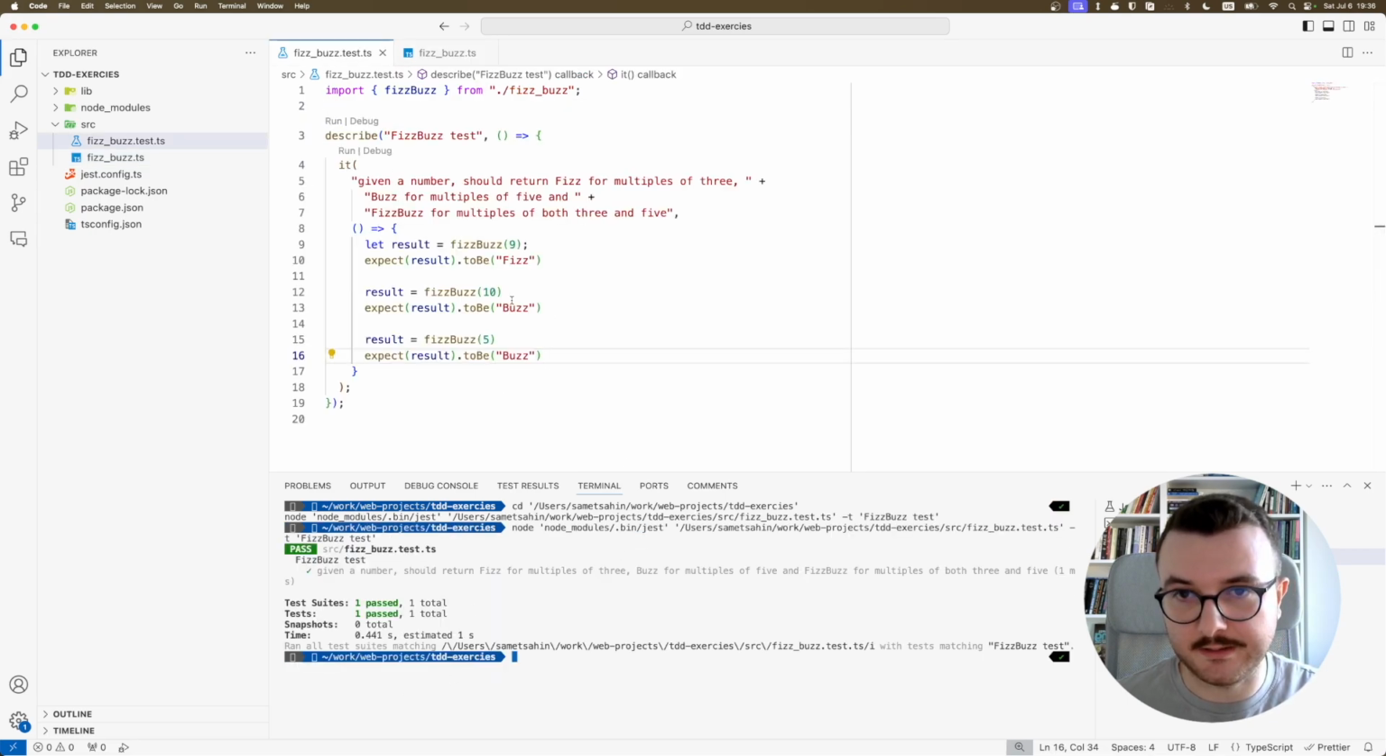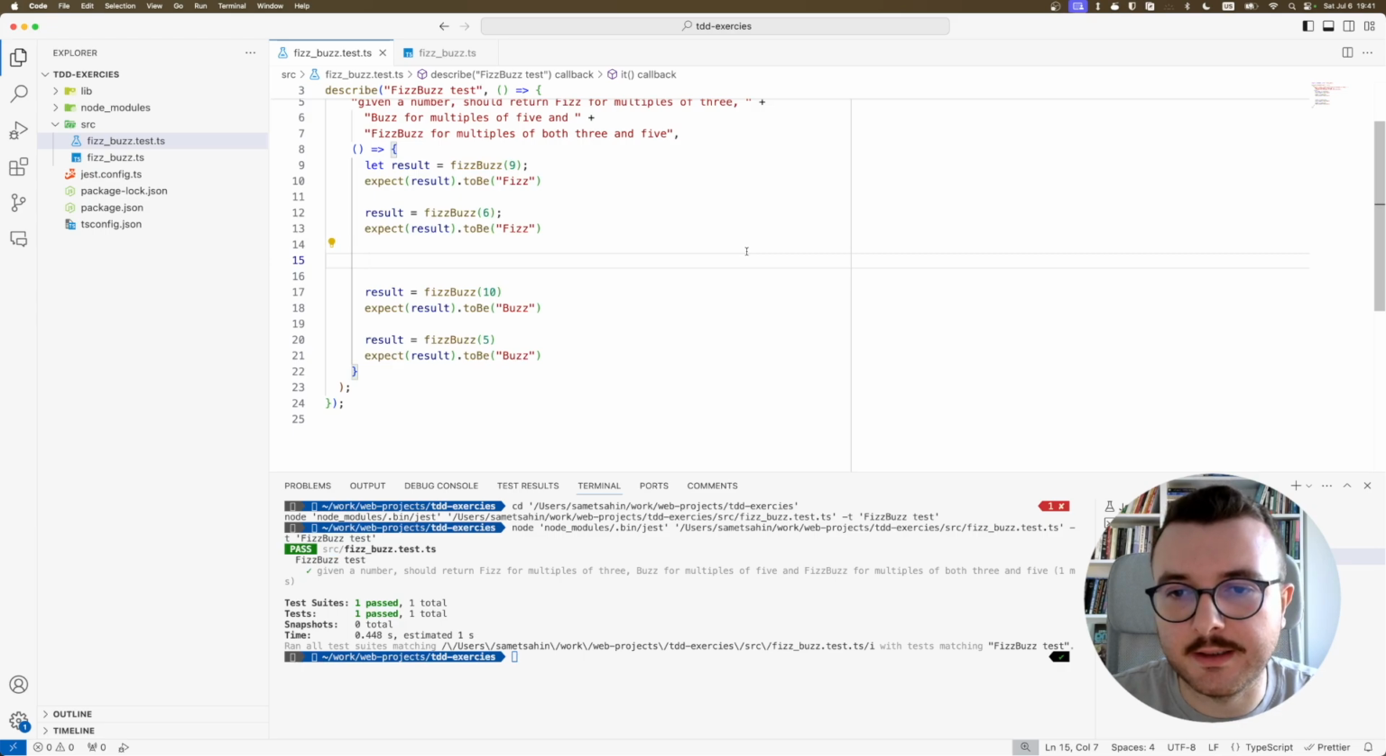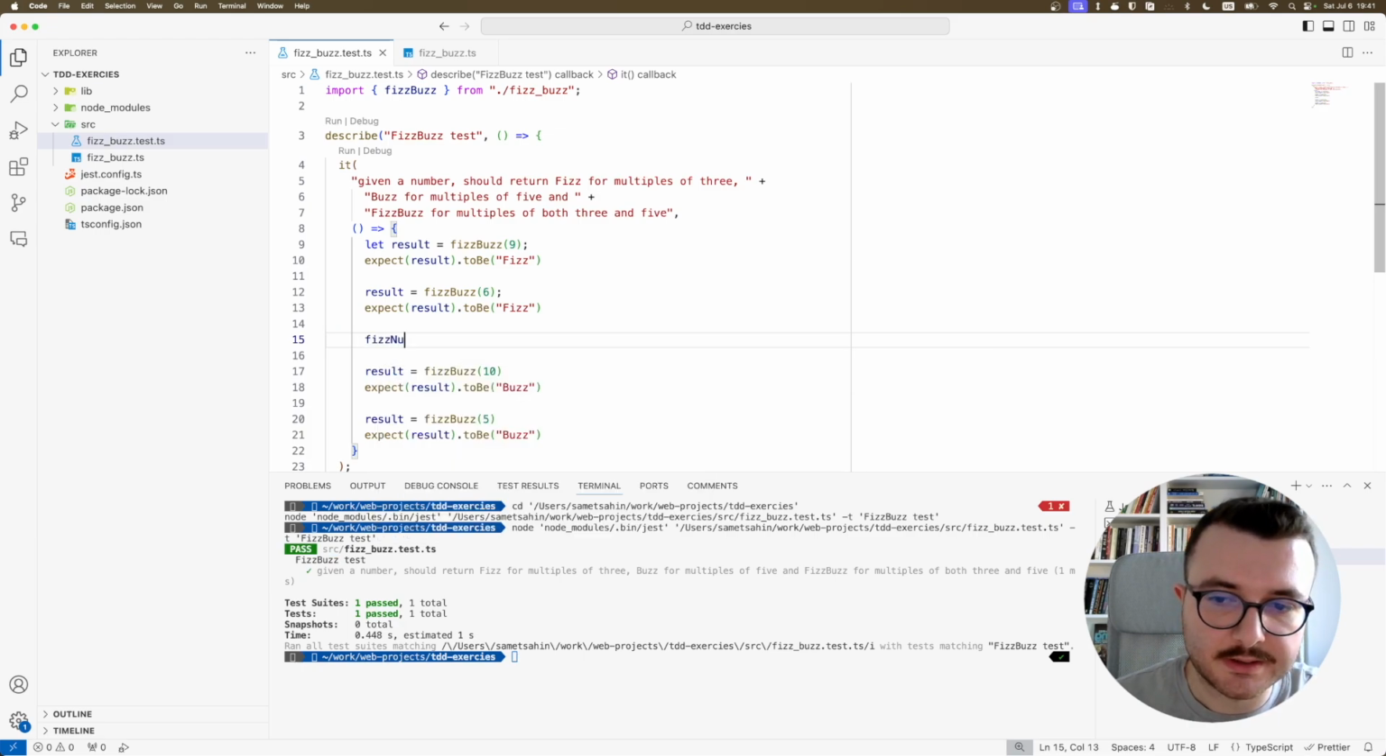See, it's still passing. Nice. I have refactored, and the test is still passing. Cool. Let's add a new failing test. Add a new assertion so that the test fails. Let's test 15. FizzBuzz 15.